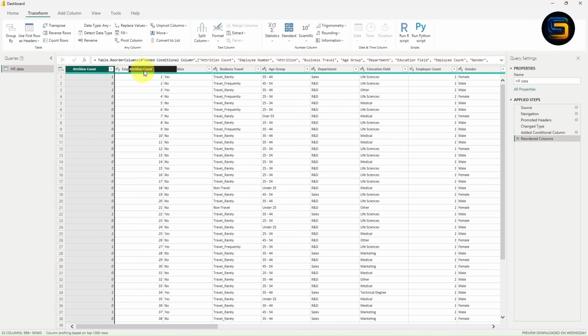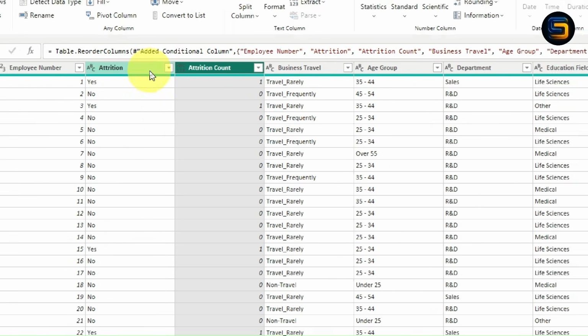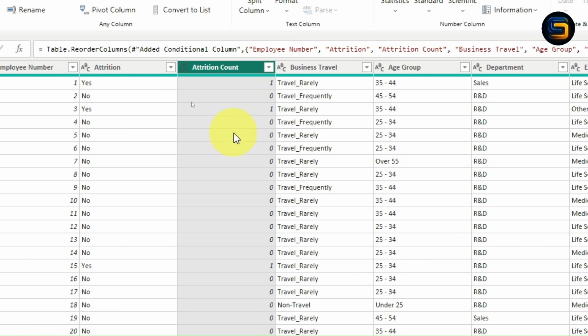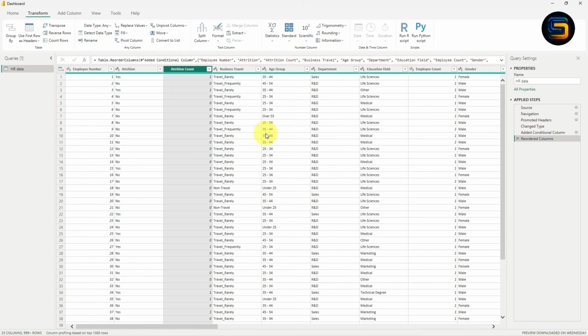Now I will bring this attrition count column after the attrition column. So let's compare the values inside the attrition and attrition count columns. For attrition yes, the value is 1, it is correct. For no, it is 0. Yes, now the column is perfect. If you notice carefully inside the applied steps, 2 steps are added. First we have added a conditional column and next a reordered column.